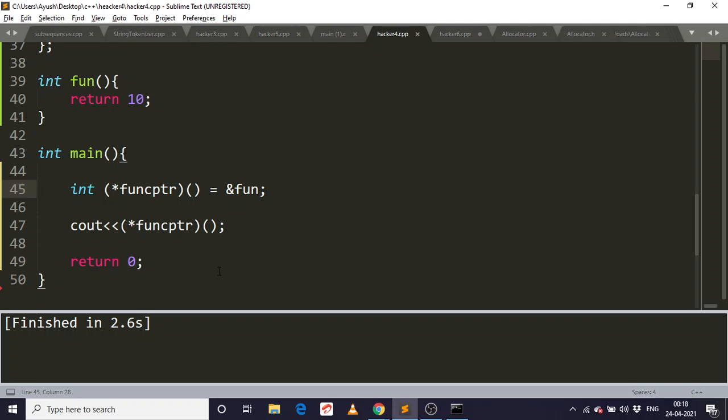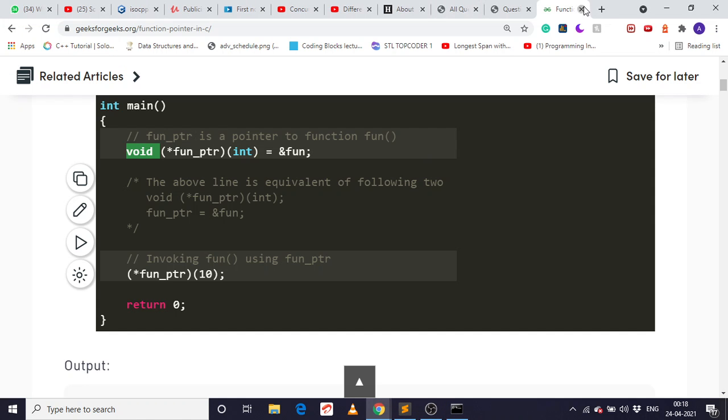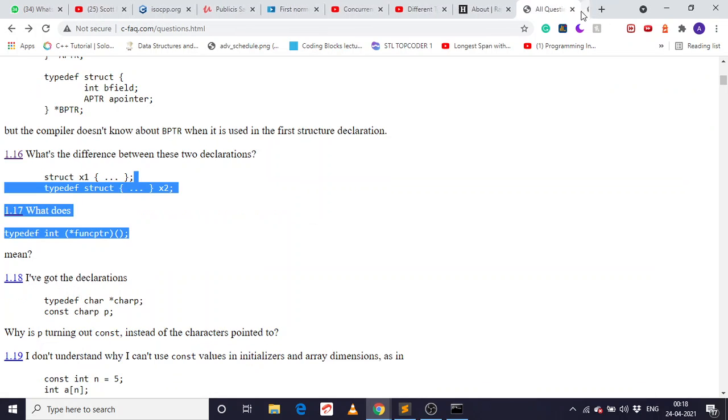And so this is the concept of function pointer. In C or C++, both are the same.